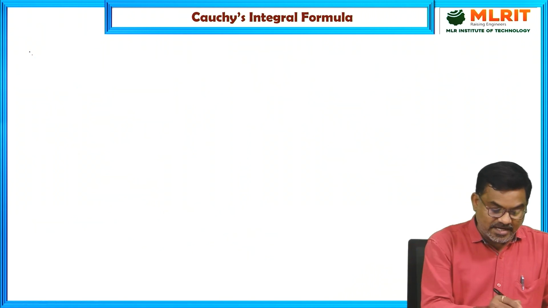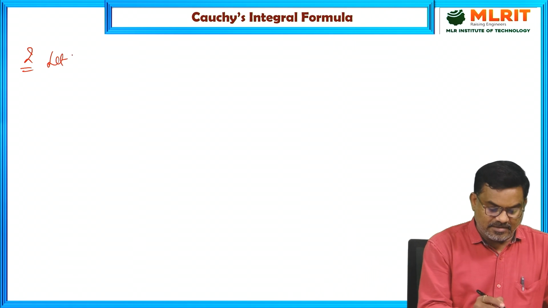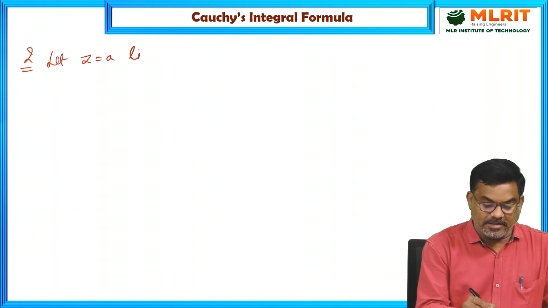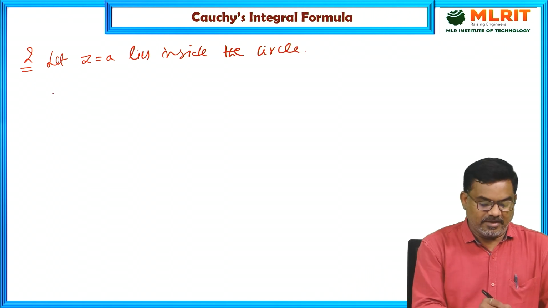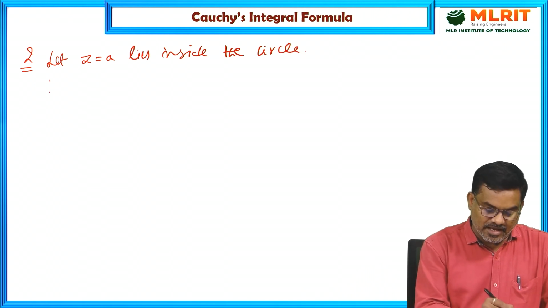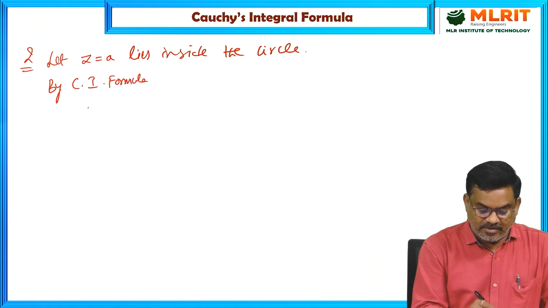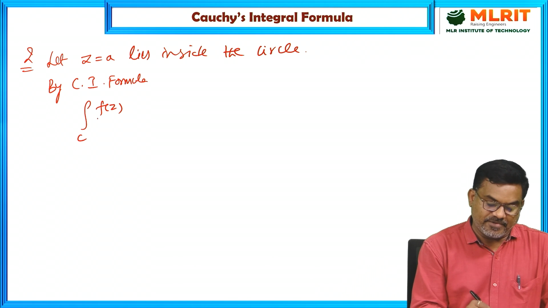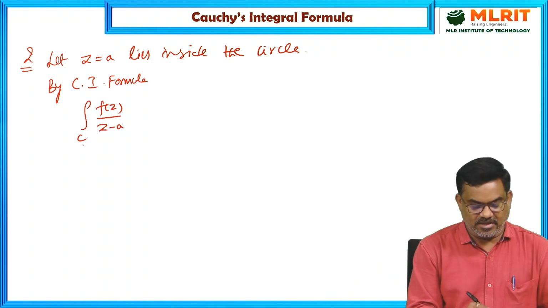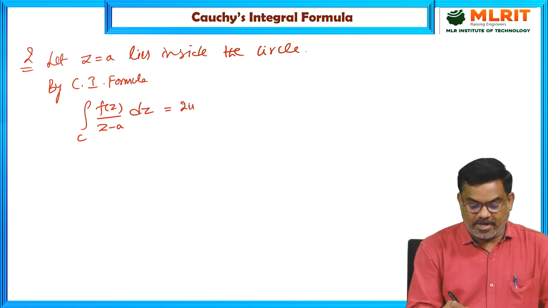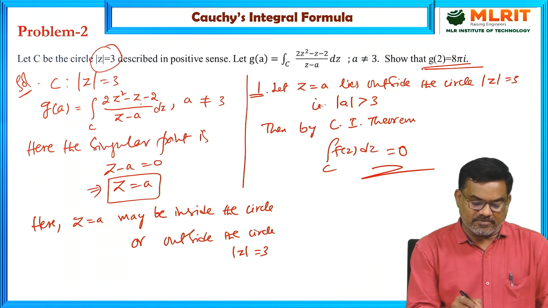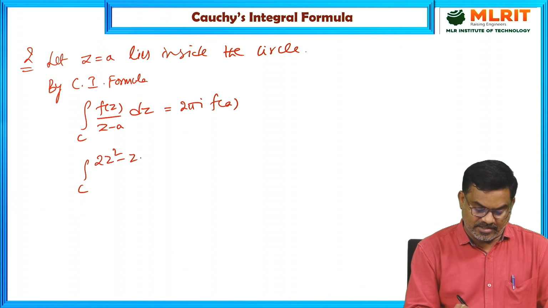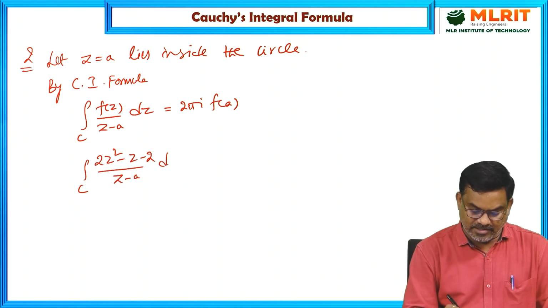Second case, let z = a lie inside the circle. If it lies inside the circle, then by Cauchy's integral formula, the line integral of f(z)/(z − a) dz along C is 2πi times f(a), and here the integrand is (2z² − z − 2)/(z − a).